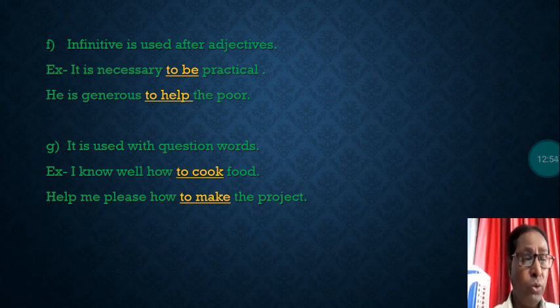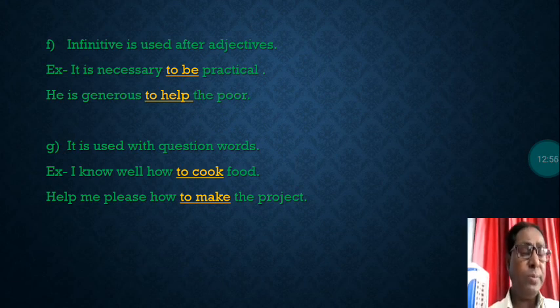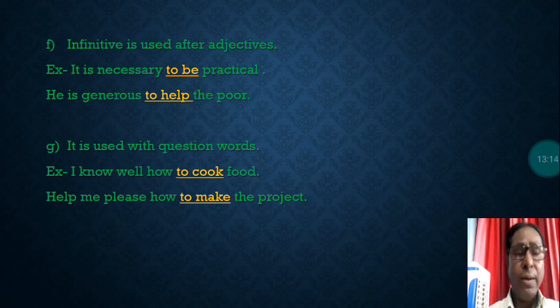Right now I have explained you the infinitives, and I am sure that all of you will learn these rules related to non-finite verbs. One kind I have explained you. In another video session I will explain you the other kinds of non-finite verbs. I have already told you there are three kinds: infinitives, then participles, and then gerund. So in the next video session I will explain you participles.